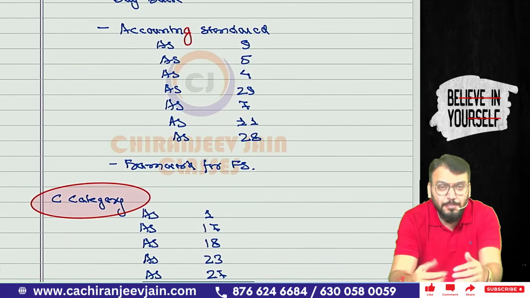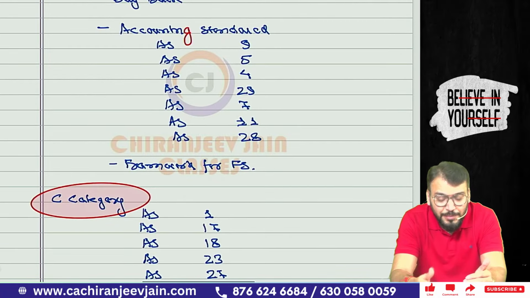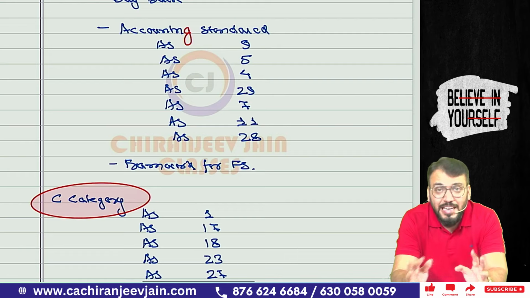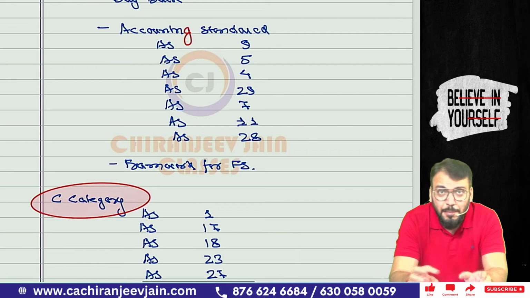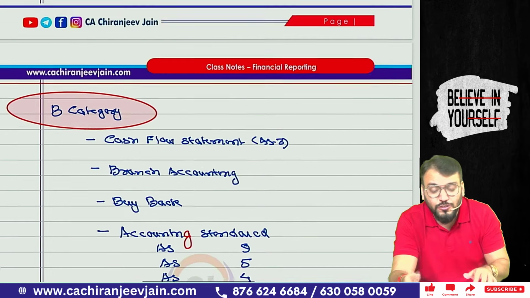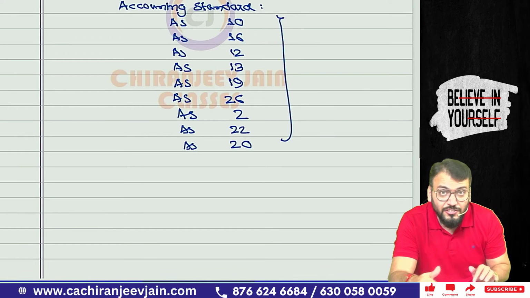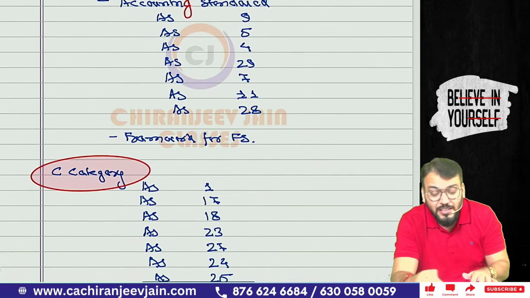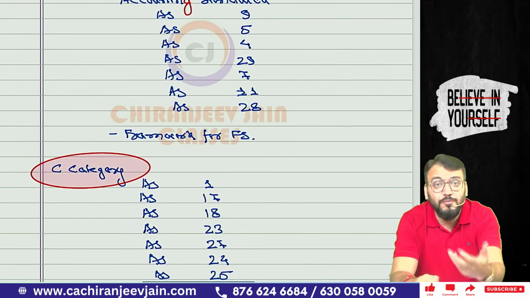And the balance is the accounting standards given in B category: AS9, AS5, AS4, AS29, AS7, AS11, AS20. Questions may come from these, and I'm expecting around 5 to 8 marks from this category. Suppose by chance they do not ask questions from the other accounting standards, then these accounting standards become more important from the exam point of view.